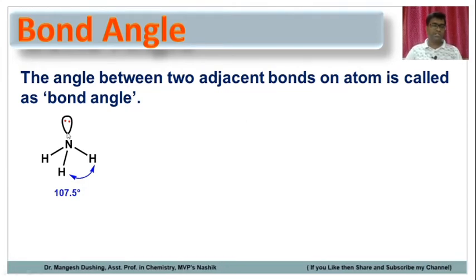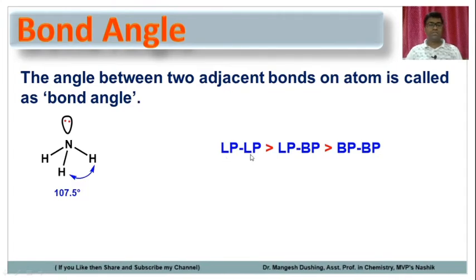Because of this repulsion, the hydrogens come closer and the bond angle decreases from 109.5 to 107.5 degrees. The reason is that lone pair-bond pair repulsion is higher than bond pair-bond pair repulsion. That's why the bond angle decreased to 107.5.